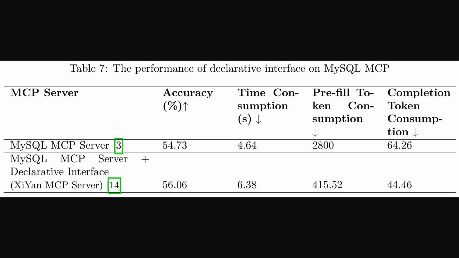Accuracy goes up slightly, from about 54.7% to 56% with the Xi'an approach. It is a bit slower, but look at the pre-fill tokens, a huge drop from 2,800 down to around 415. So making the interface simpler for the LLM really cuts down the input complexity, even if it takes the server a bit longer to process.